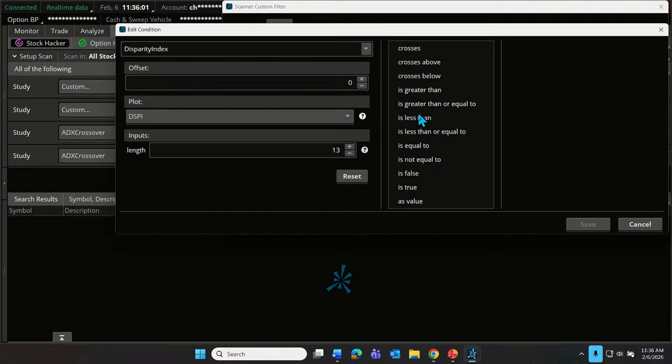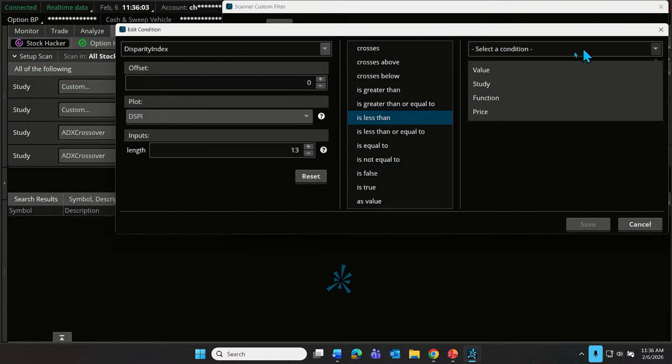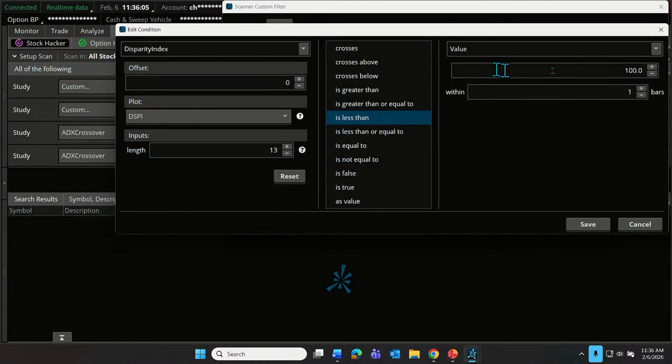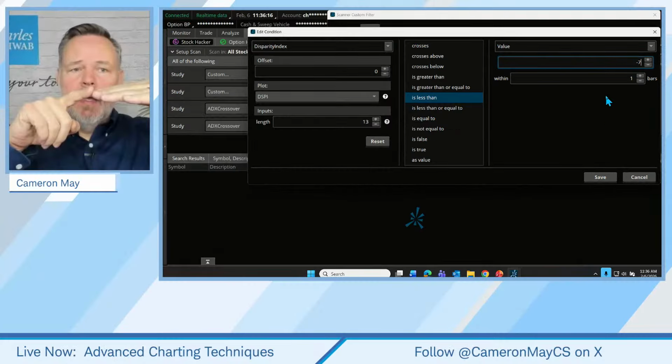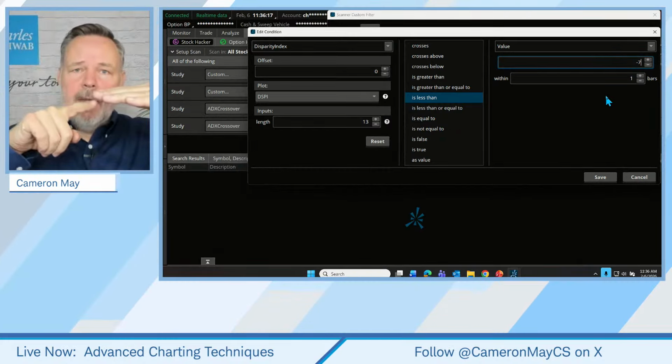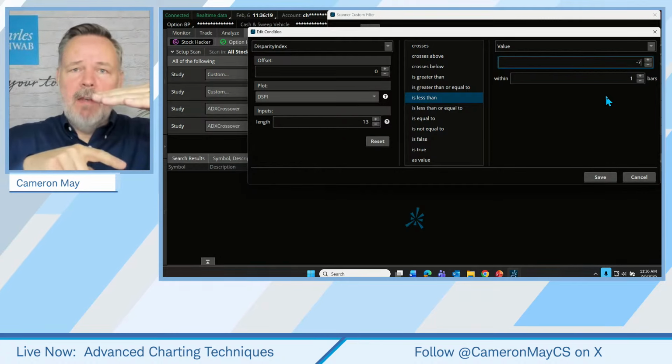We want that to be, let's say, less than a value of, how about we say -7? All right, so I'm kind of throwing that out as a threshold. I want you to envision this. Here's our 0 line. The disparity index we're requiring to be down at least at -7.